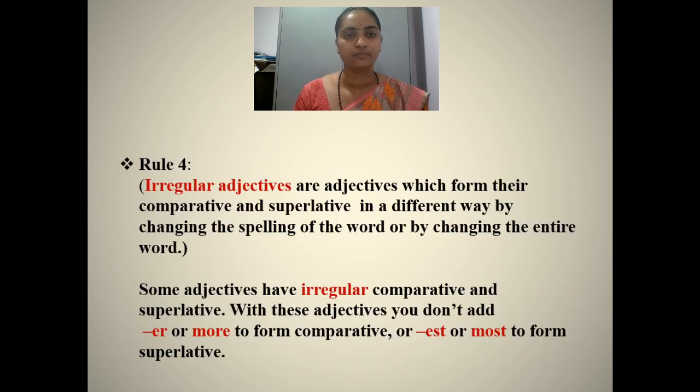Rule number 4. Irregular adjectives are adjectives which form their comparative and superlative in a different way by changing the spelling of the word or by changing the entire word. With these adjectives, you don't add er or more to form the comparative, or est or most to form the superlative.